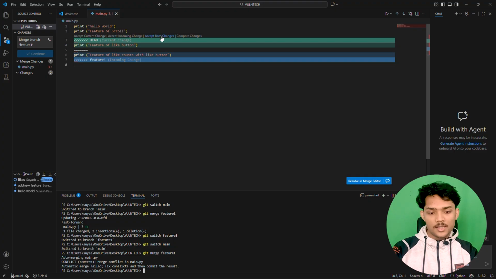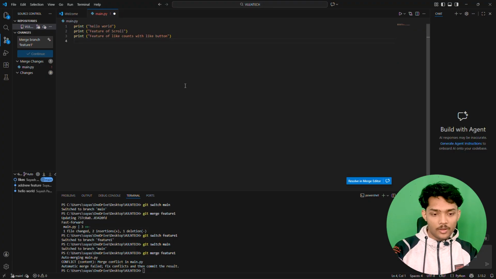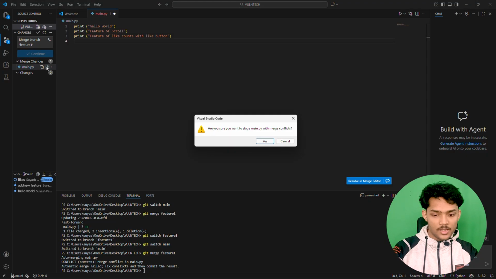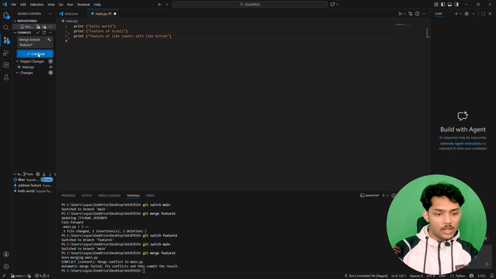So for example, let's say like counts with like button is a more suitable feature for us. So what we are going to do is accept the incoming change by clicking on this accept incoming change option. Once we click this, you can see we have accepted this feature. Now just go here, stage these changes, click on yes, and once you click continue with the message and save all commits, you can